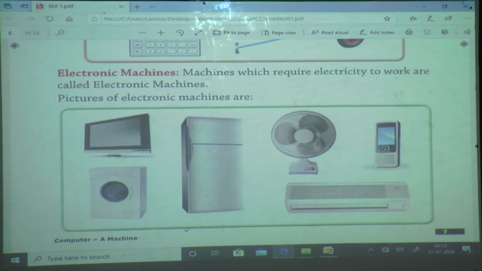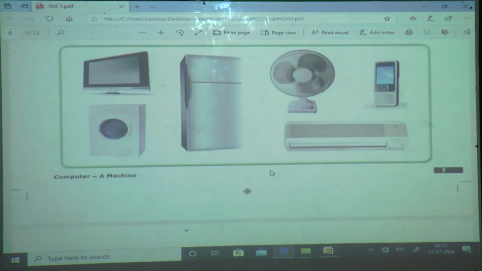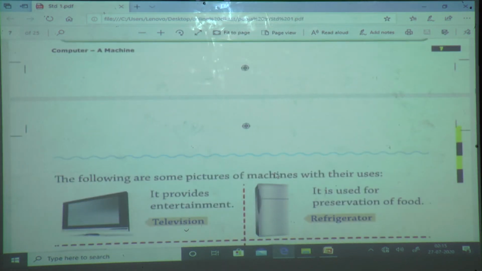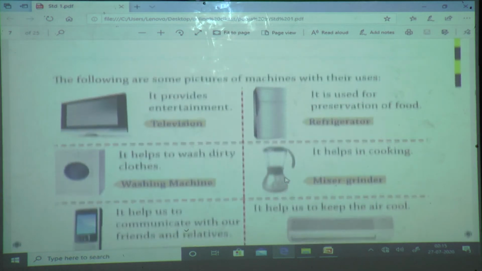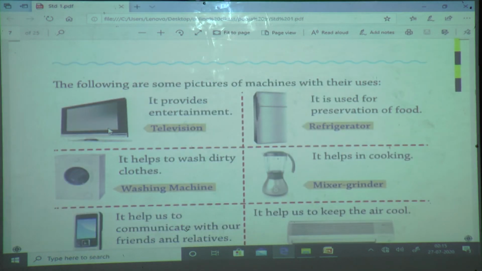And these are some pictures of electronic machines. Next, what is the use of these electronic machines? What is this? Television, right? We will call it TV. What is the use of television?